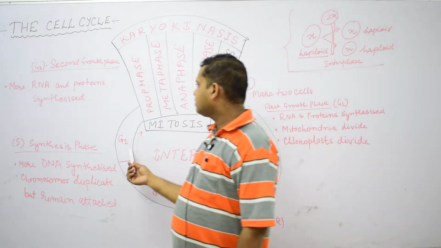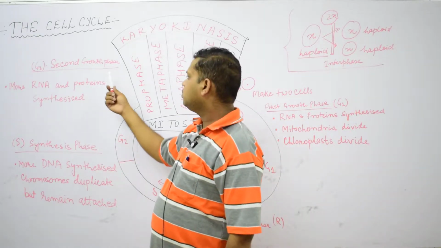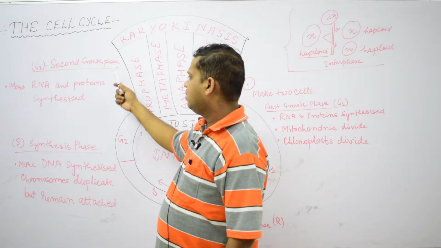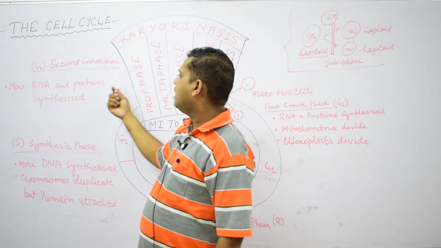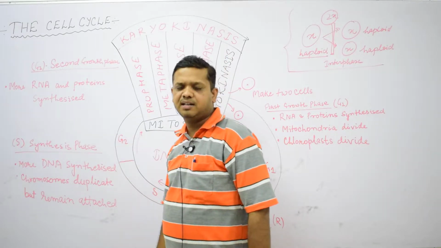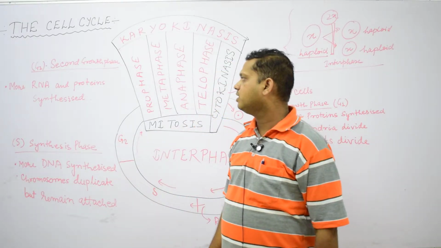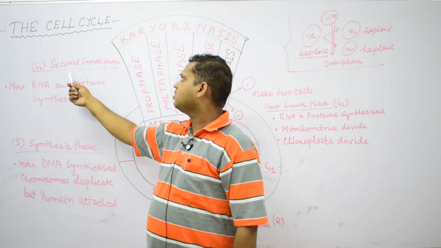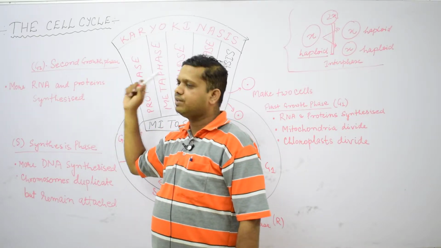The third phase is known as G2 phase. G2 phase is also called the second growth phase, where more RNA and protein synthesize, meaning more ribonucleic acid and protein synthesize. That is called G2 second growth phase.